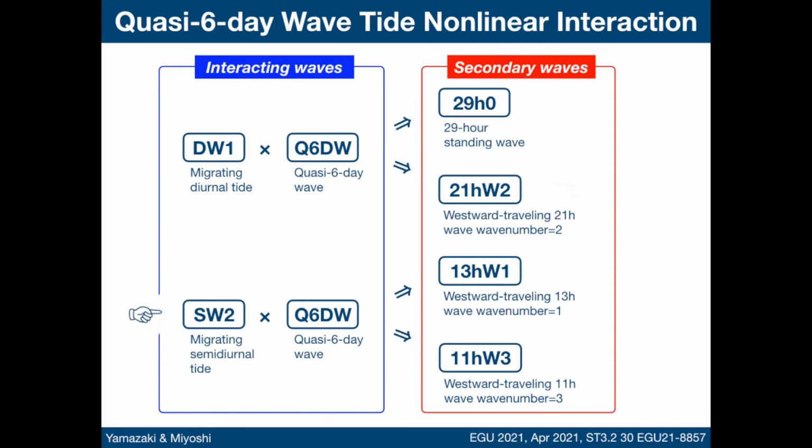Similarly, the quasi-6-day wave interaction with the migrating semidiurnal tide can lead to a westward propagating 13-hour wave with zonal wave number 1, and a westward propagating 11-hour wave with zonal wave number 3. Interestingly, these secondary waves have an apparent period of 6 days when they are sampled daily at a fixed local time. Thus, they are likely the source of the quasi-6-day oscillation observed during the September 2019 SSW.